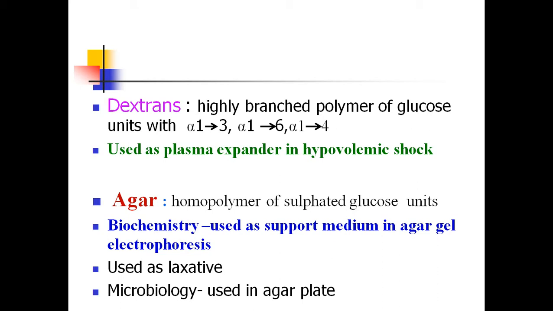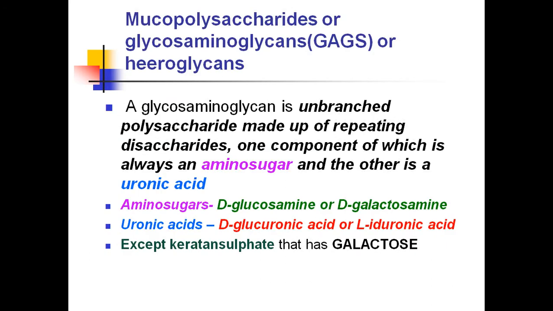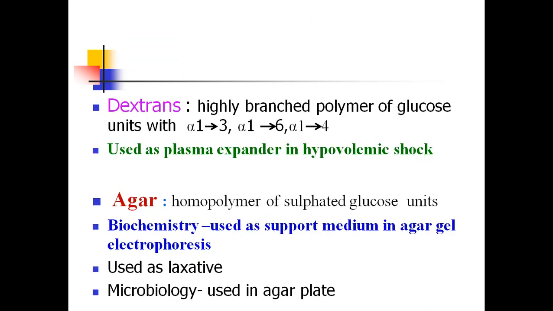Similarly, agar is obtained from some seaweeds. From the seaweeds, agar is isolated. This is also an example of a homopolysaccharide. So with this we have completed the examples of homopolysaccharides. Examples include starch, cellulose and glycogen. These 3 are called glucosans, whereas inulin is a fructosan, also an example of a homopolysaccharide. Similarly, chitin and agar are also examples of homopolysaccharides.